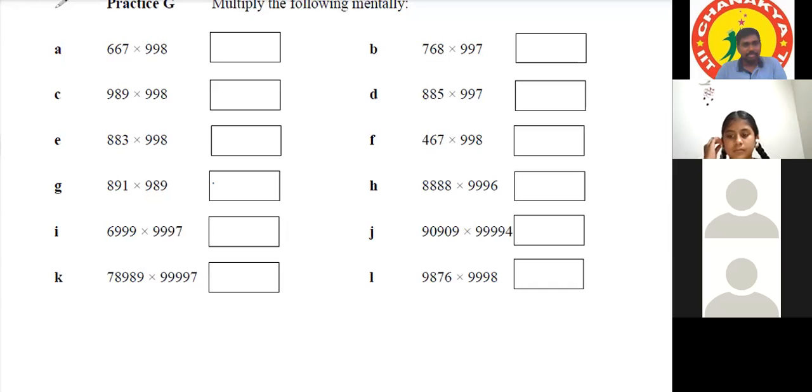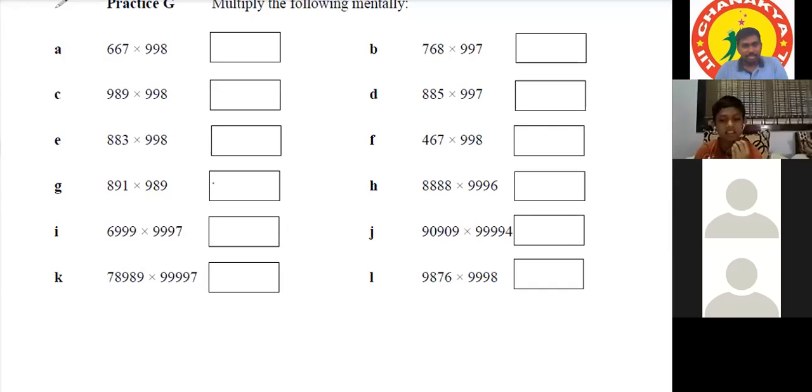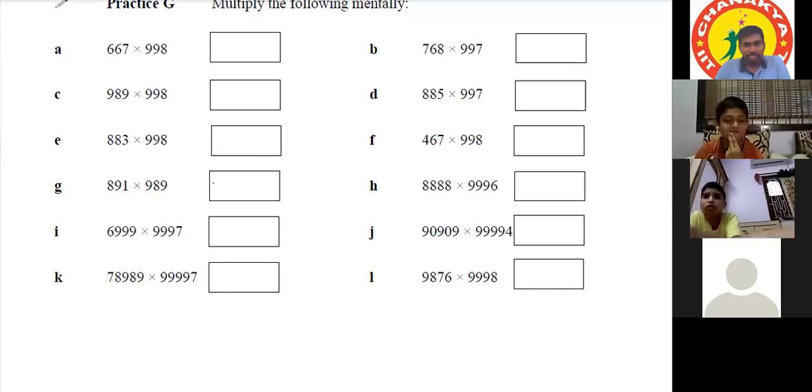Sir, we have to take higher base numbers also, like 10,000 base numbers? Yes. Both numbers are near to which base, you have to select that. For some numbers it is 1,000, for some numbers 1 lakh also is there, and for some numbers 10,000 is also there.